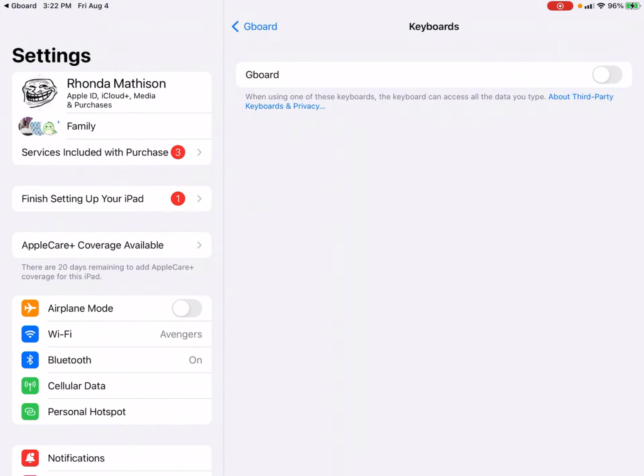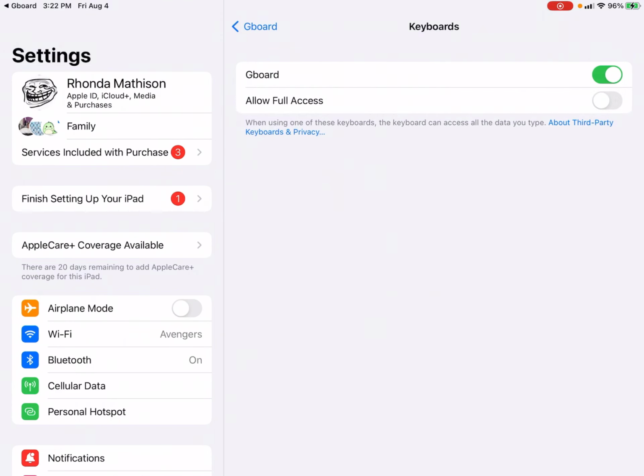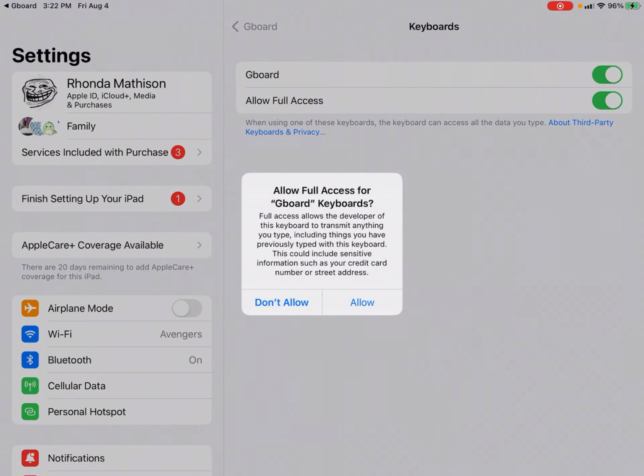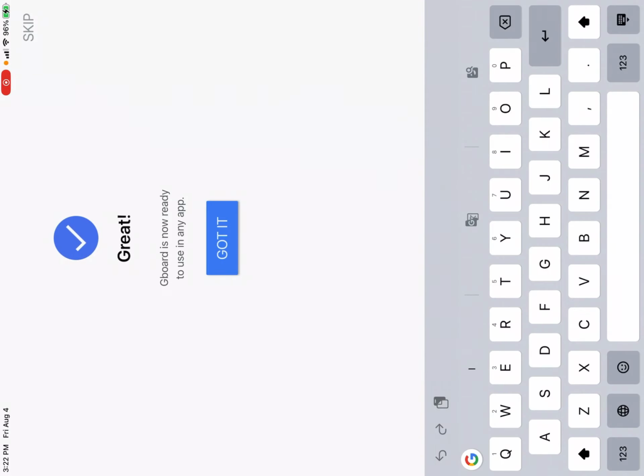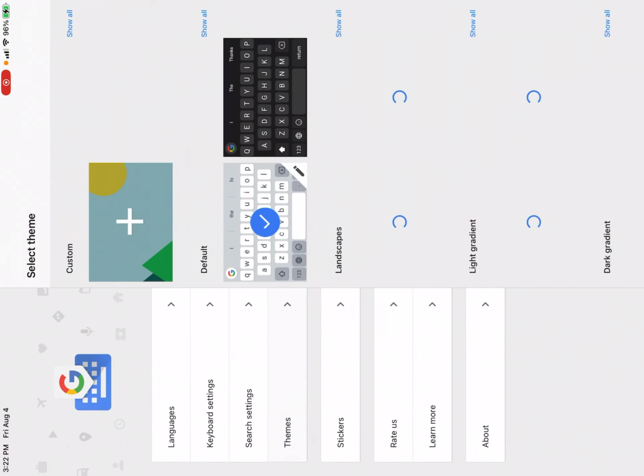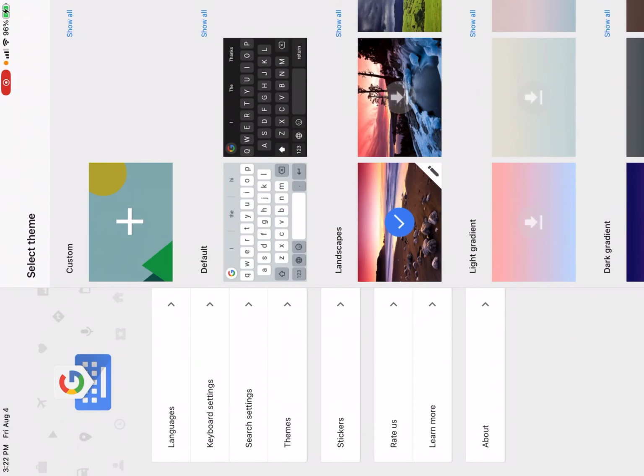Press keyboards, press Gboard, and then press allow full access, then press allow as a confirmation. Once you're done with that, go home and press Gboard again.